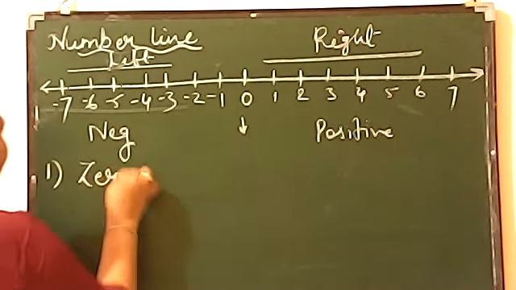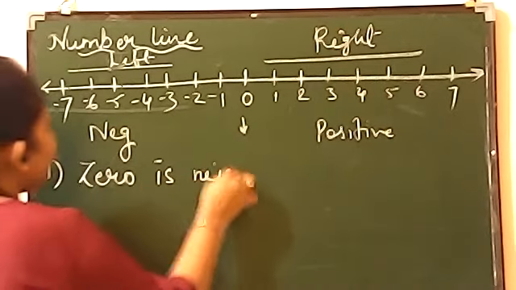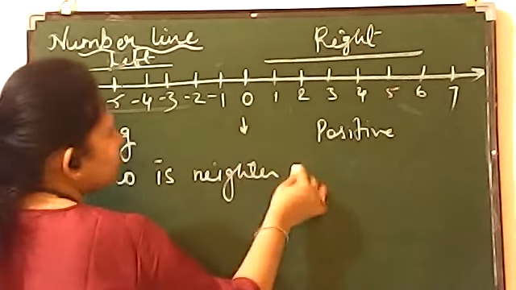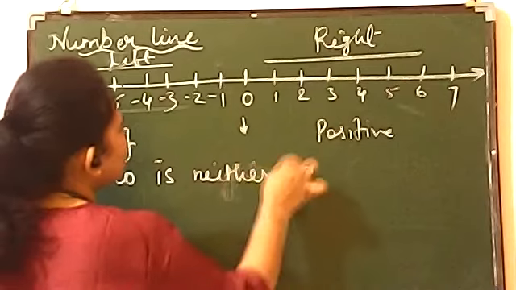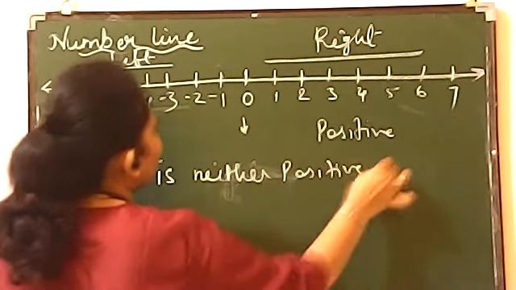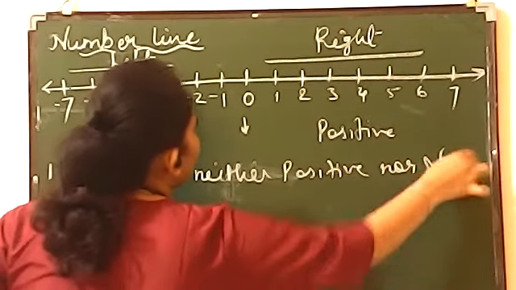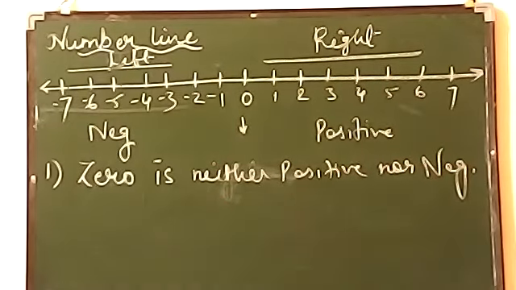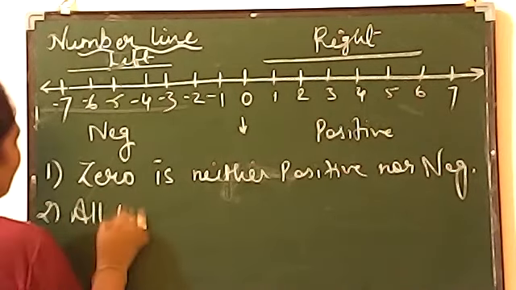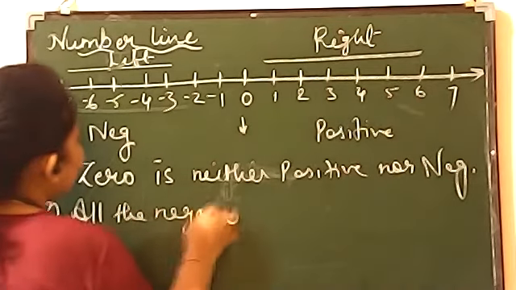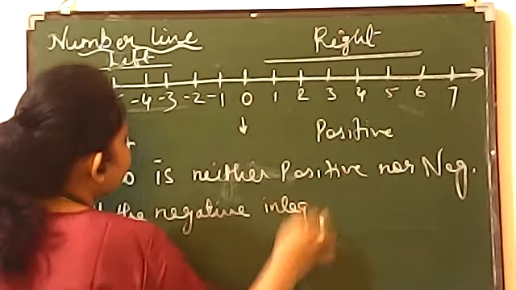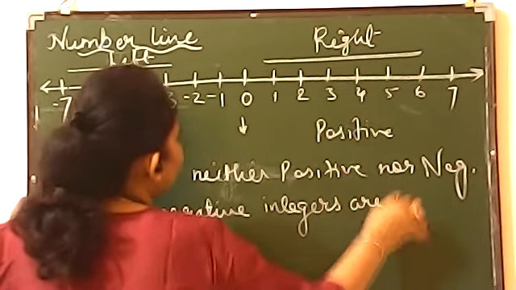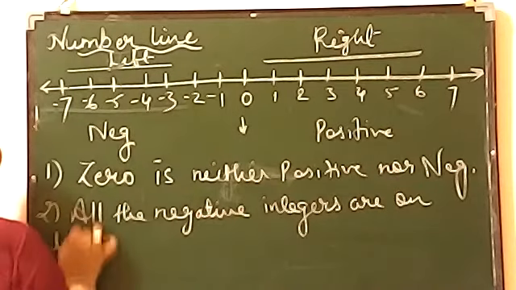0 is neither positive nor negative. The first concept. The second thing is all the negative numbers, or you can call it all the negative integers, are on the left side of 0.